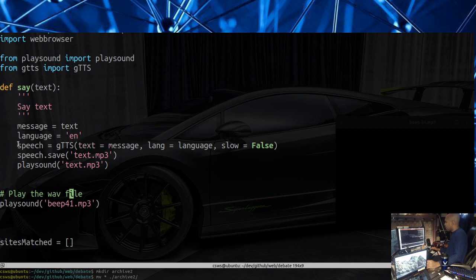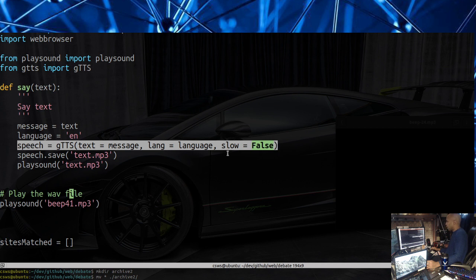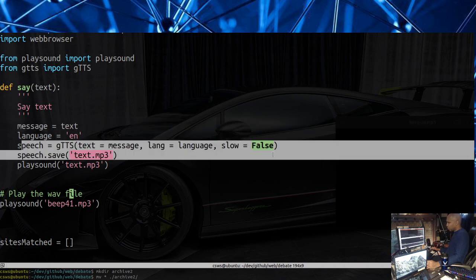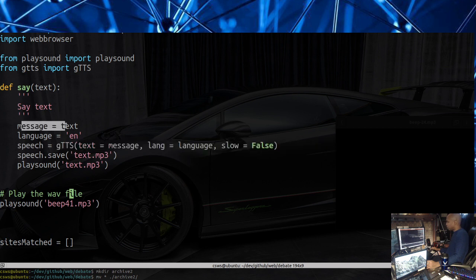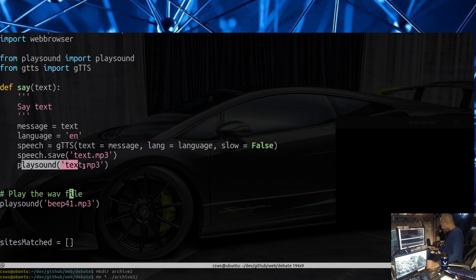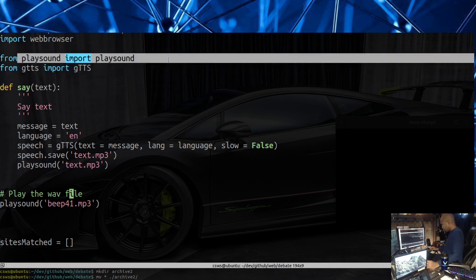I think that we can set this one time in the beginning, and then in order to speak, we just pass something to this variable here, which is referenced in this line here. So we just pass the text to this, and then we basically do a say text, pretty much. This is also inefficient. It's going to convert the text into an MP3 file, and then it's going to play the MP3 file using the playsound library that we loaded up here, right?